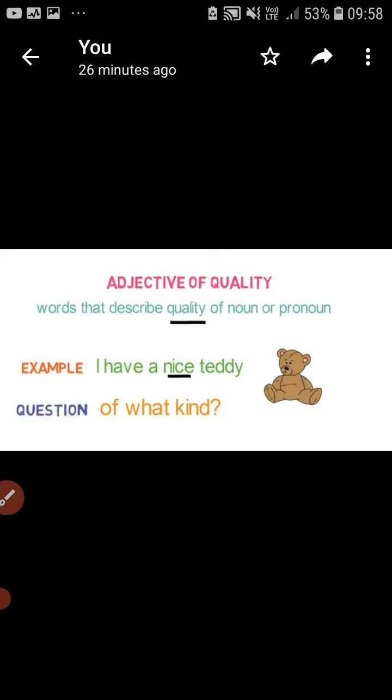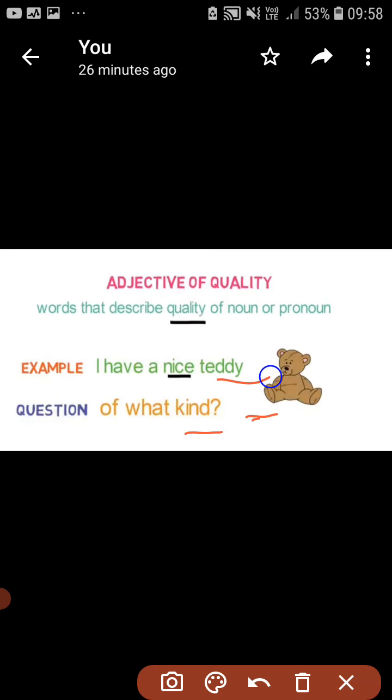When you ask "of what kind", you can easily get an answer, and the word which you get as the answer is an adjective. Example is given here: I have a nice teddy. Which word is the noun here? Teddy is the noun, children. And which word tells more about the teddy?